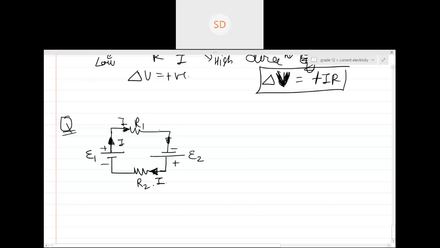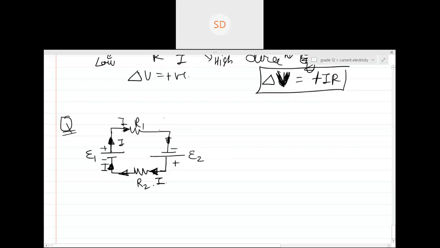Please remember, when you choose the current from one branch, there is no need to even see what is the current through the other battery. Choose any one battery and just forget about the other batteries. Can you see the same current I is reaching the battery again? Everyone, is this clear? Is our current distribution correct?